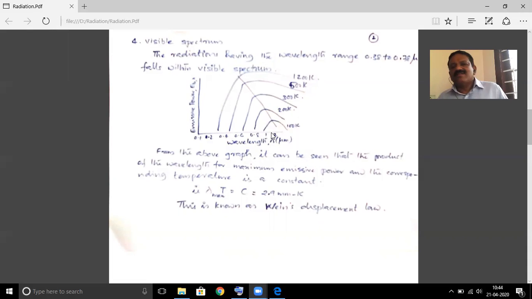And this wavelength is known as the wavelength corresponding to the maximum emissive power, and it is denoted as lambda max. And you can see that lambda max is shifting to the visible region as temperature increases. Here we have a very important law called Wien's displacement law. If you take the product of the lambda max and the corresponding temperature,